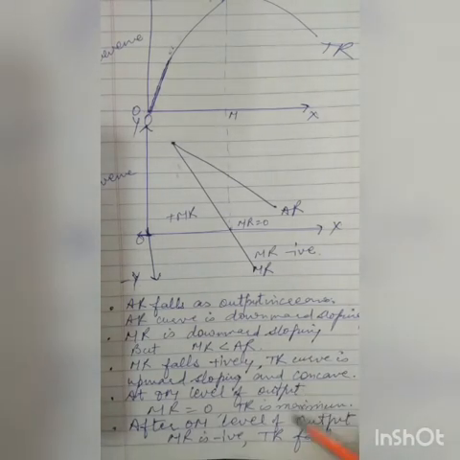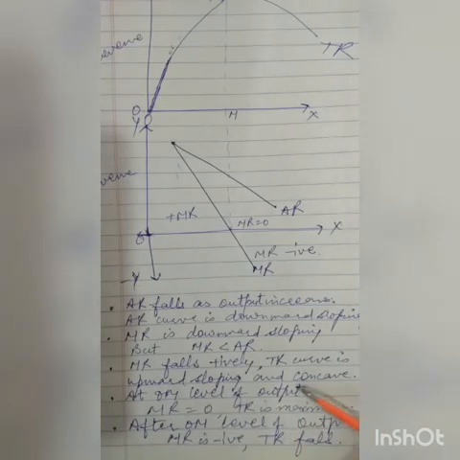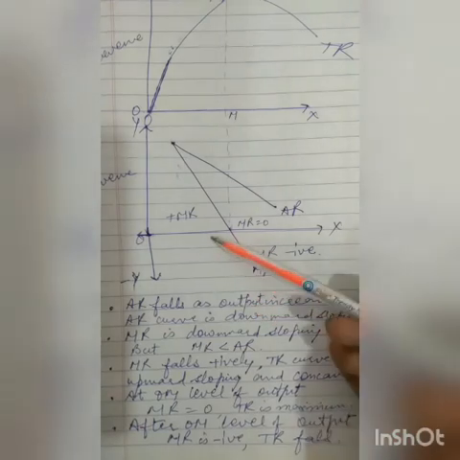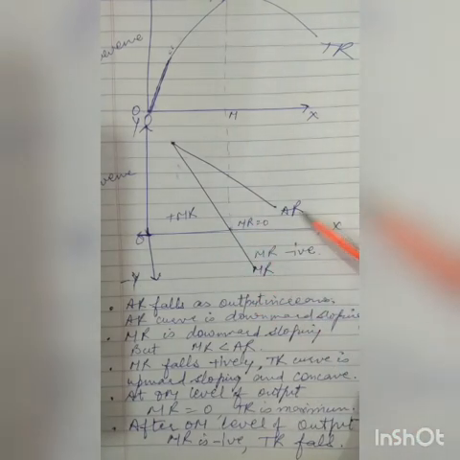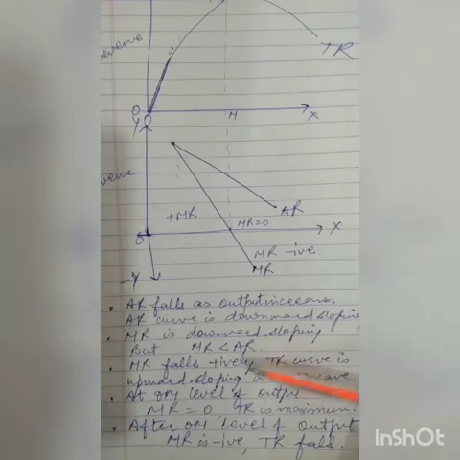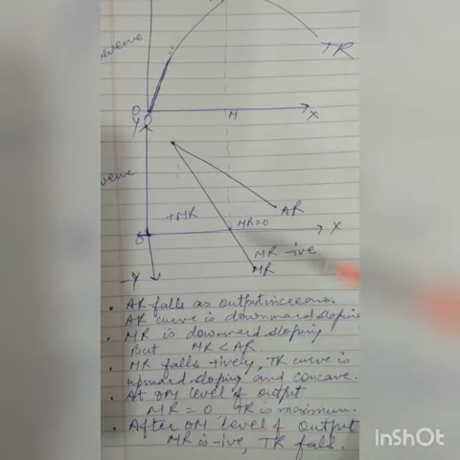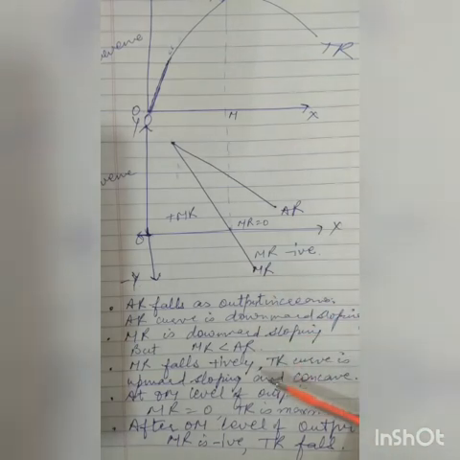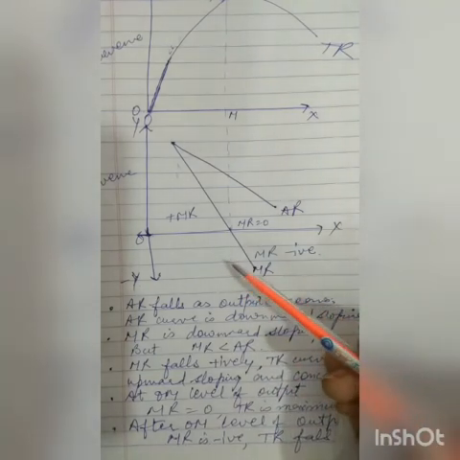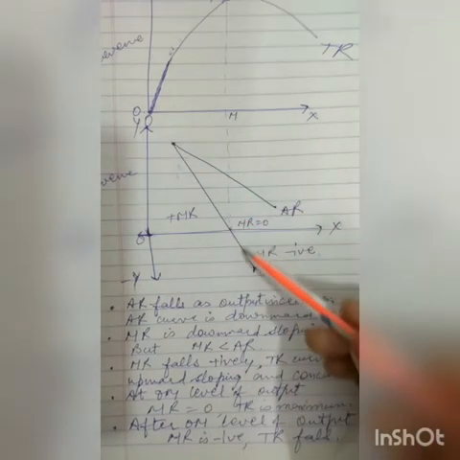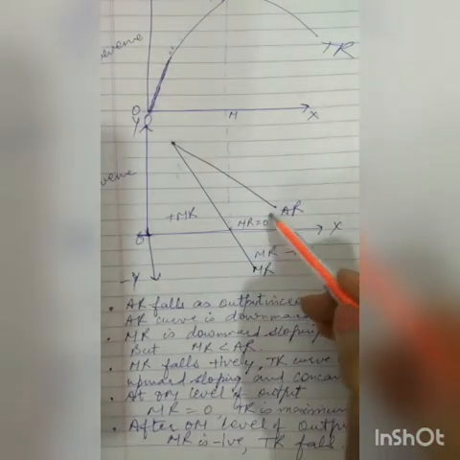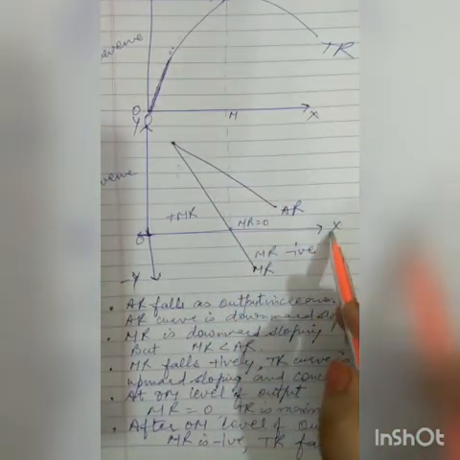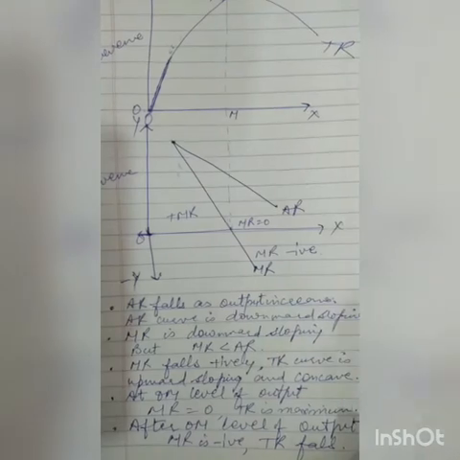The fall in MR is always twice the fall in AR. Because average revenue falls by 1, as you have seen in the schedule, where MR falls by 2 units. So MR is less than AR. When MR is 0, AR is still falling, and it never becomes negative or 0.